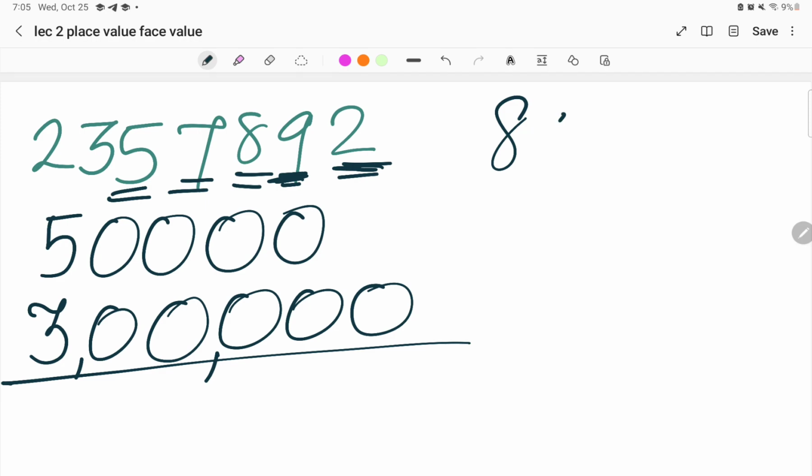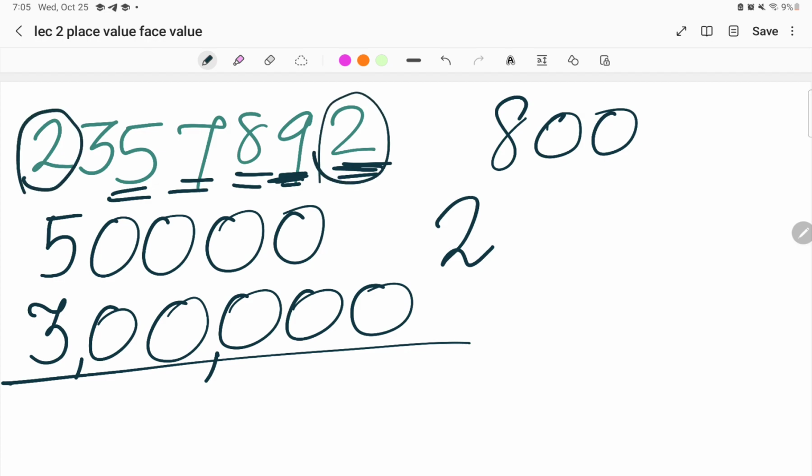Give 2 zeros after 8. If they ask us to find the place value of 2, here there are 2 possibilities. 2 is here, 2 is here as well. So you can go for both the options.